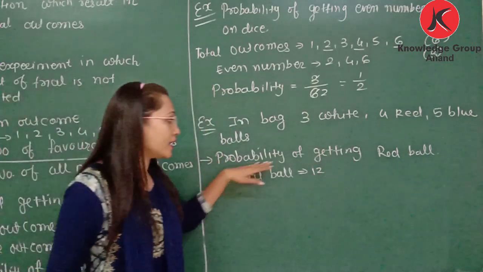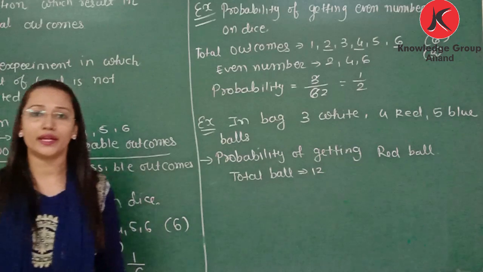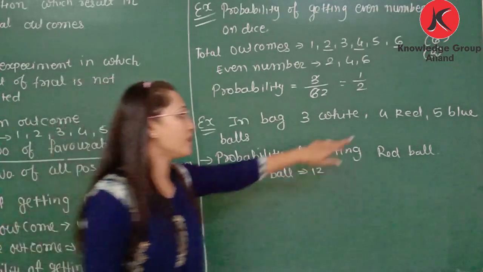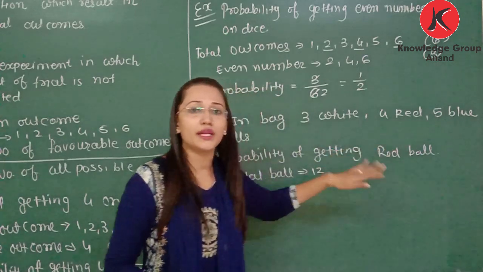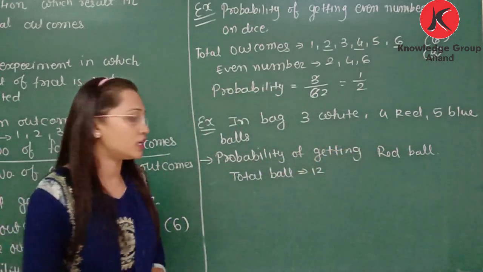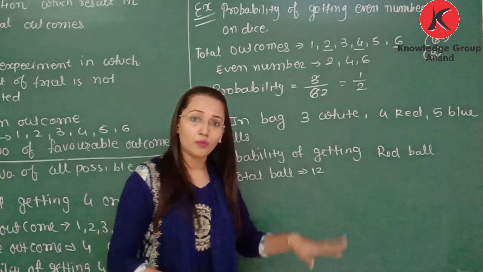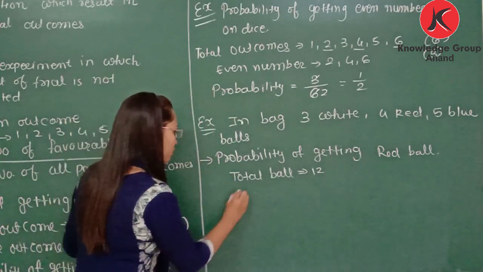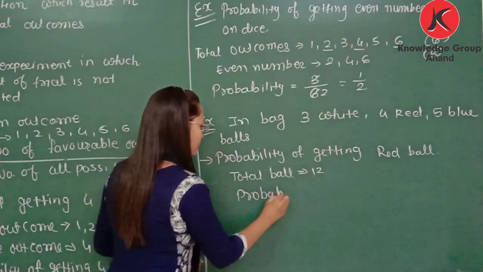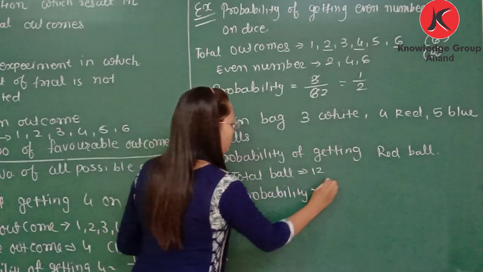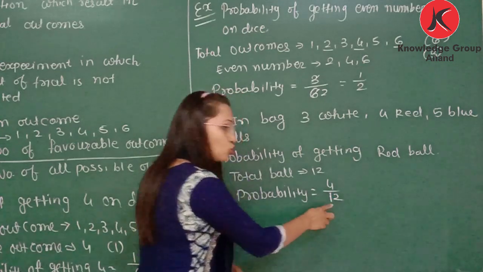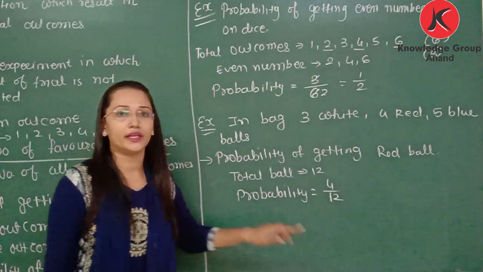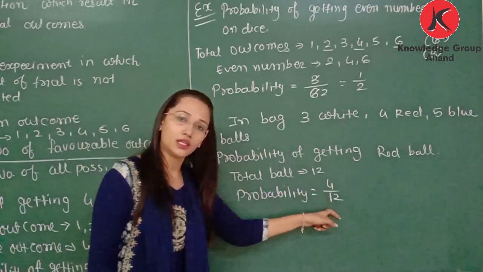Means total outcomes can be 12. Okay. In that, how many possibilities of getting a red ball? The possibility is as many as there are red balls. So here we have 4 red balls, means possibility of getting a red ball is 4 by 12. From the 12 balls, 4 balls are red. So probability will be 4 by 12. From the total 12 balls, red balls are 4. So probability of getting a red ball will be 4 by 12.